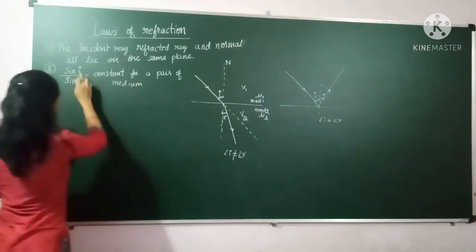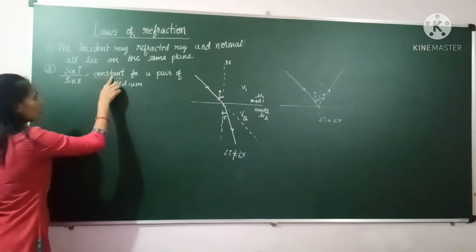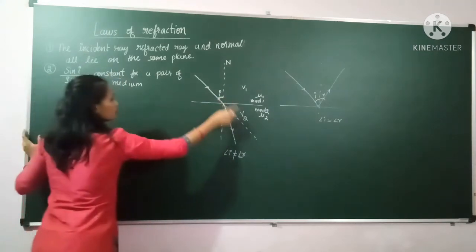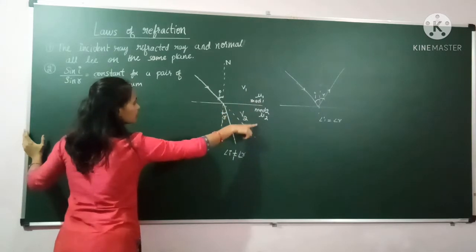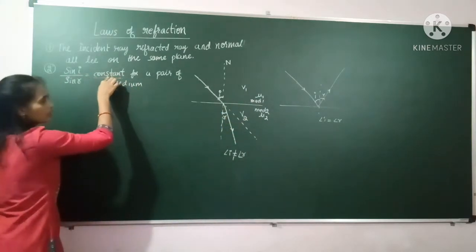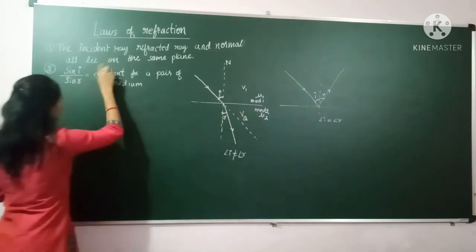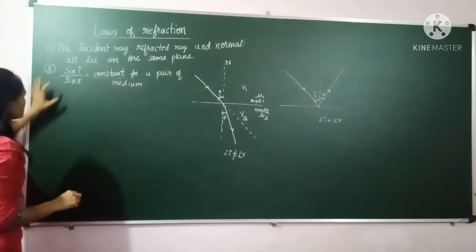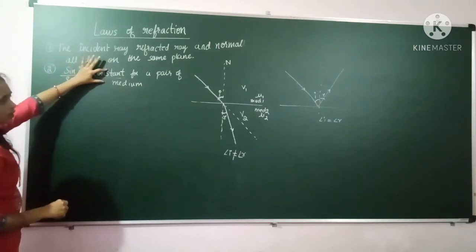But if you take the ratio of these two, then you always will get the constant value, and this value changes if these two mediums are changed. Means if you take air to glass or air to water, then this constant value will be different. If you take two mediums constant, then this value will be always constant. This is the second law. Sin I by sin R value always you will get the constant value.